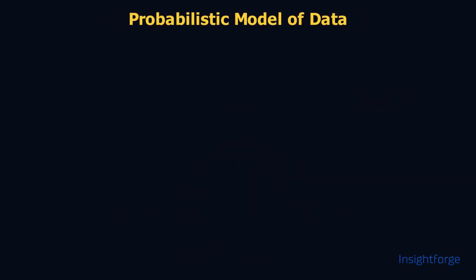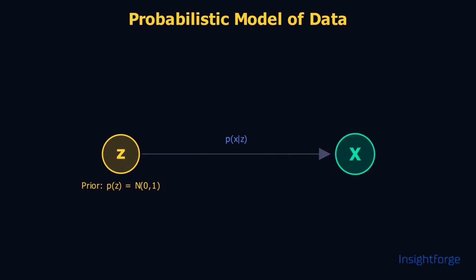We can reach this exact same conclusion through a probabilistic model of data. Assume our data X is generated by a hidden latent variable Z. To generate new data, we first sample Z from a prior P of Z, which we assume to be a standard Gaussian for easy sampling. We then generate a data point by sampling from P of X given Z, whose mean is approximated by our decoder. But a set of input images gives us no direct information about these hidden variables.